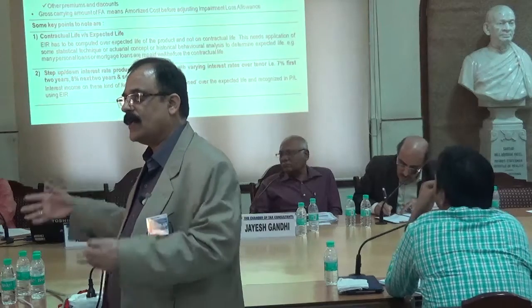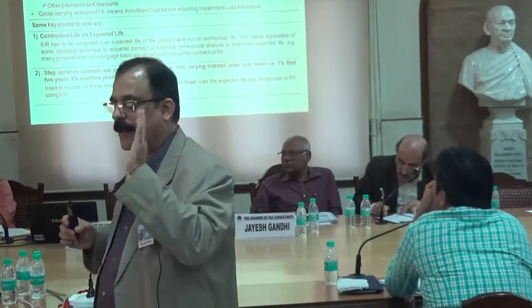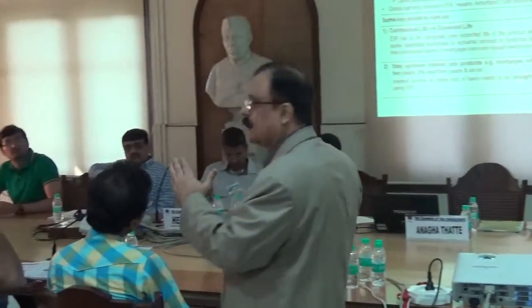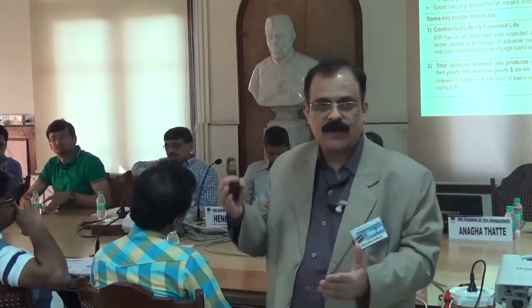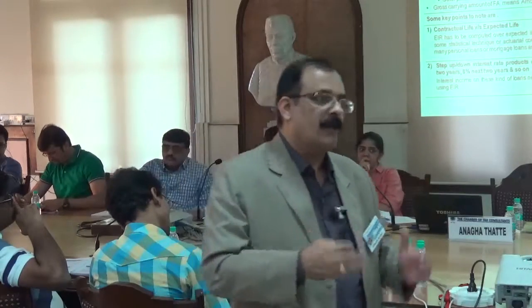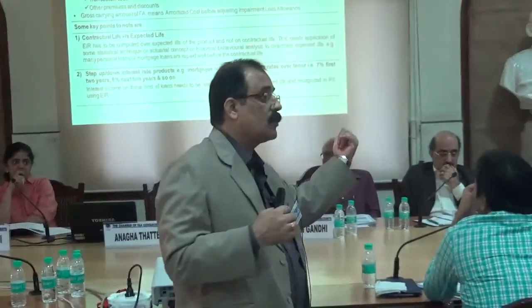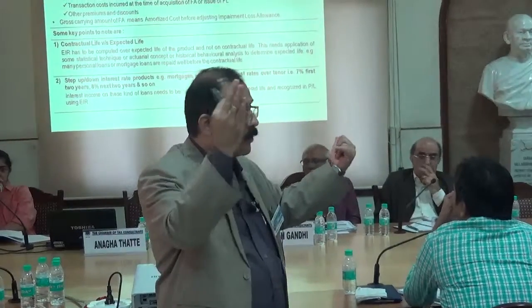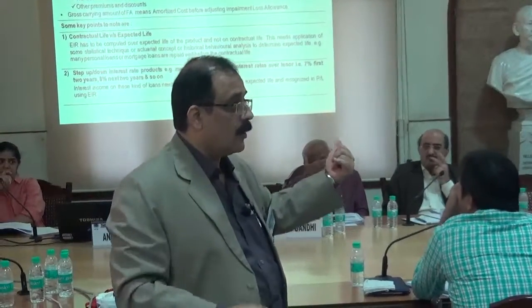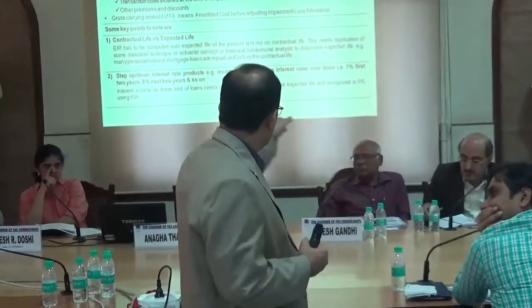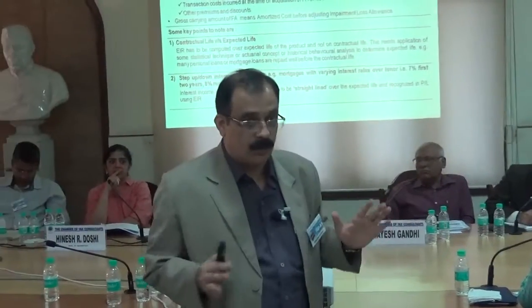I took the case where this is a very simple straight interest rate, but there are cases where the interest rates step up. First year 8%, second year 10%, and like that. And if you know it at the beginning, unlike the variable interest which is based on LIBOR or MIBOR, which we don't know, it can be estimated, but we don't know. But in case of step down or step up loans, which are called teaser rate loans, we know those cash flows. You plot those cash flows, and it will give you the effective interest rate. So then also you don't say that each period is varying and you are not going to calculate it.